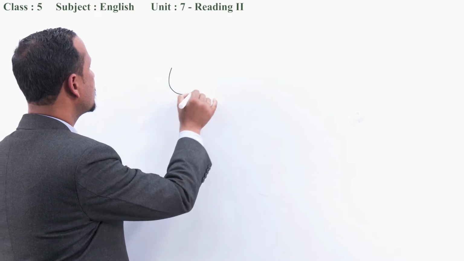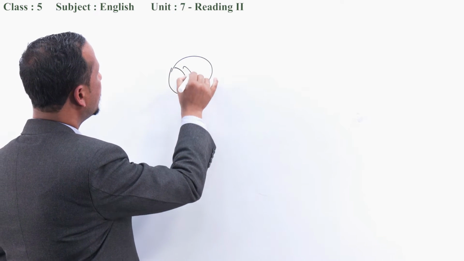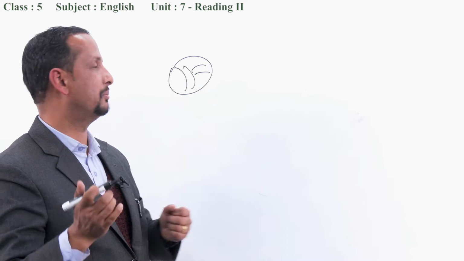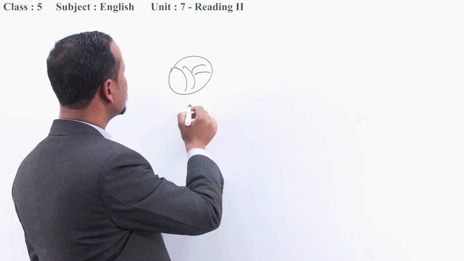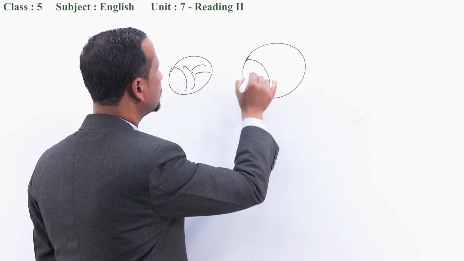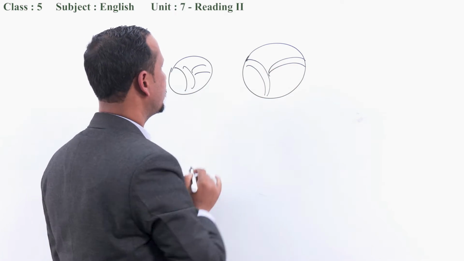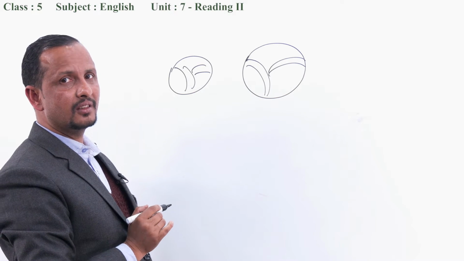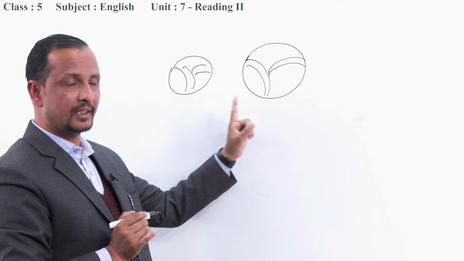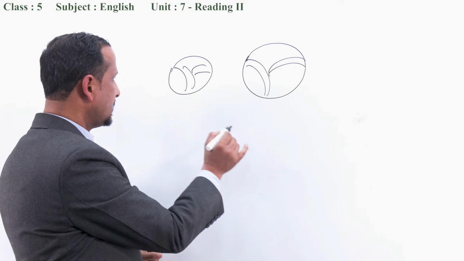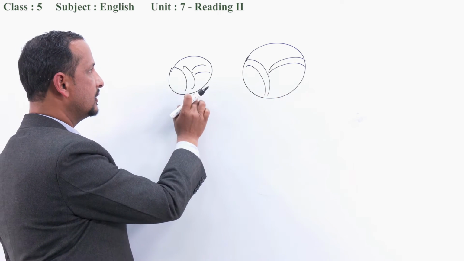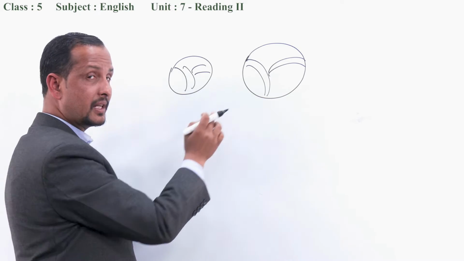This is what? Ball. You know this is what? Ball. And this one again, ball. Let's see clearly. Which one is big? This one or this one? Yes, this one is big. This is also big. For my adjective, this one is bigger than this. This is also big and this might also be big.